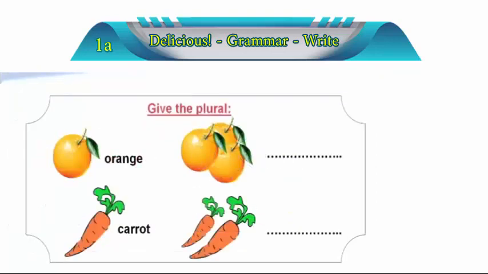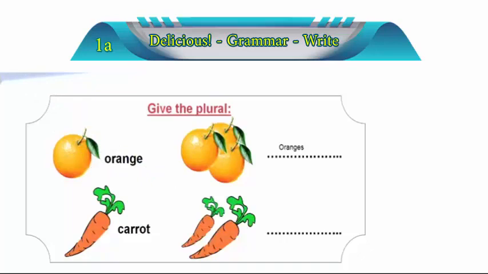Continue our lesson. So, let's give the plural forms of these two words. The first one, we have the word orange. What are we going to do with orange? We're going to have to write it down with an S. So it's going to become oranges. What else? We have the word carrot, as you can see here. Do we have to add anything else? Well, of course not.